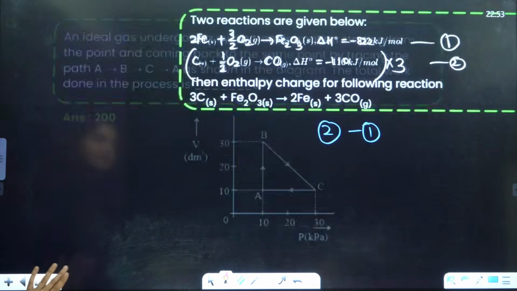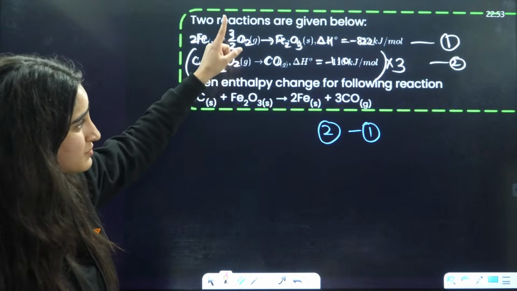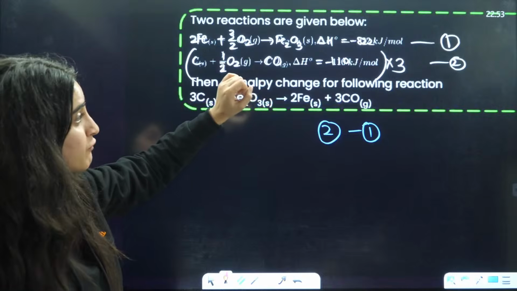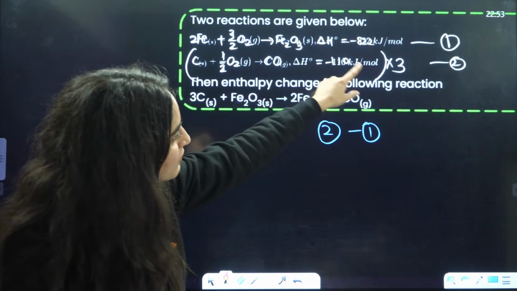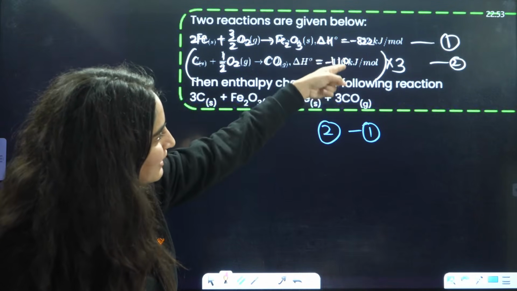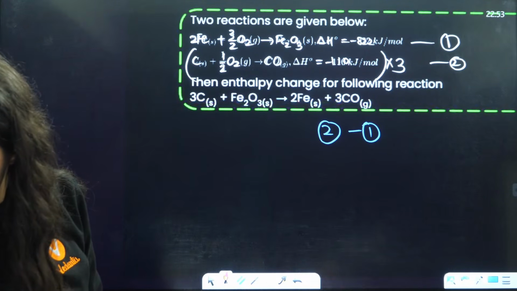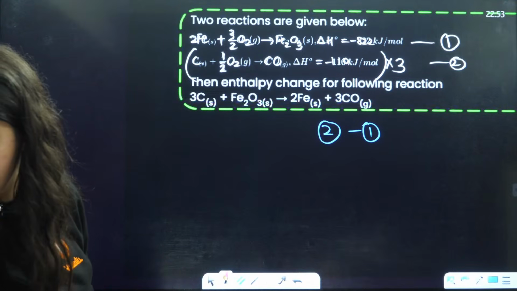Firstly, let us see this thing here. This is basically when you multiply the second equation with 3. So this enthalpy will be multiplied by 3, minus of minus 822. That you will do here.